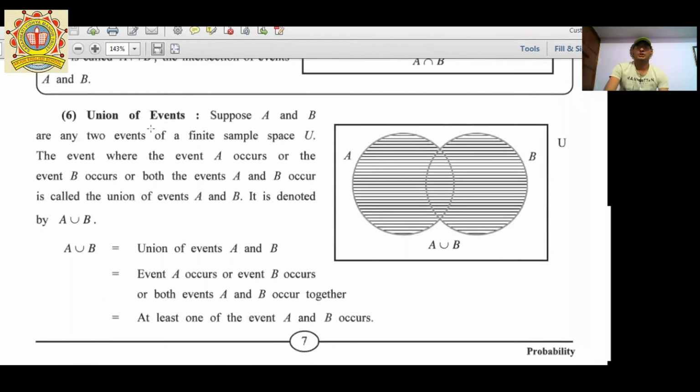Then after, point number 6, union of events.